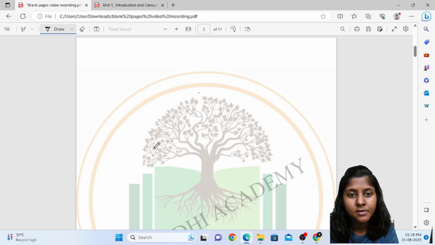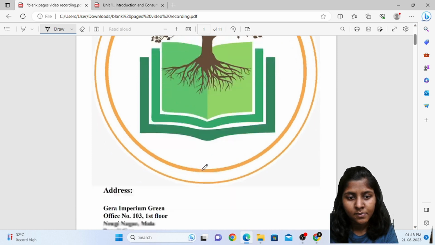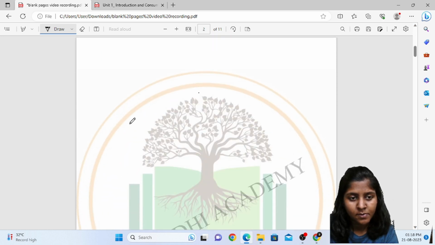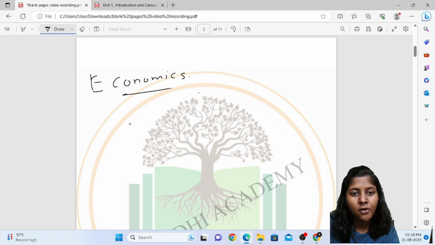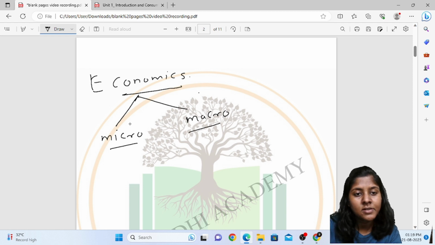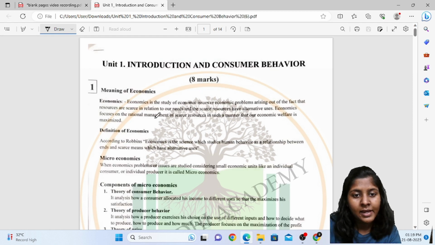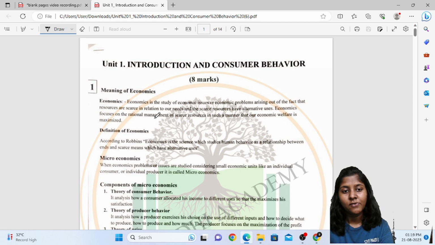Economics means the study of people's choices. Okay, and further, economics is classified into microeconomics and macroeconomics. Economics is nothing but a study of people's choices, and it is also the study of scarcity of resources.